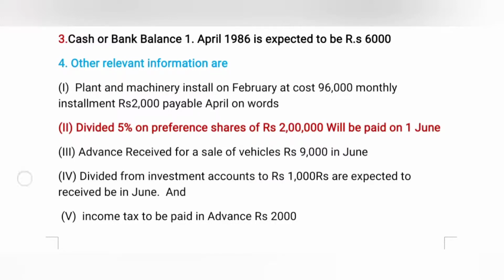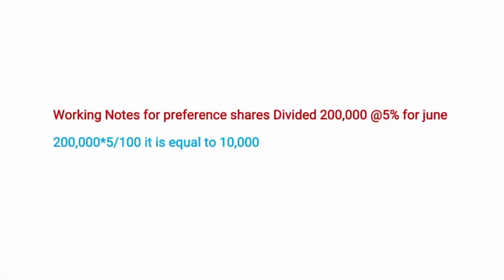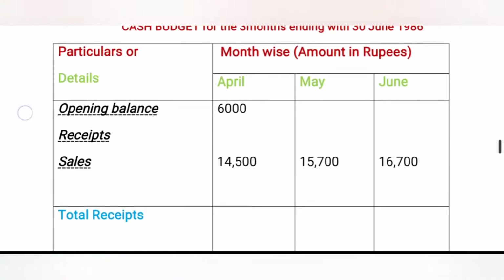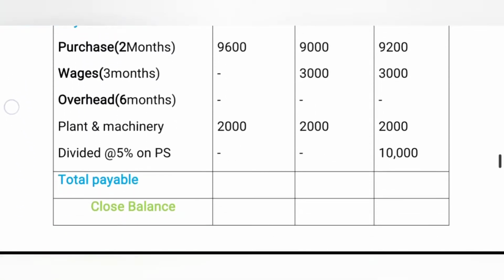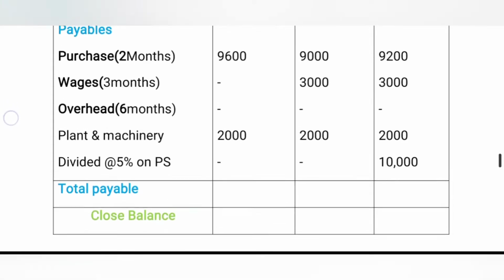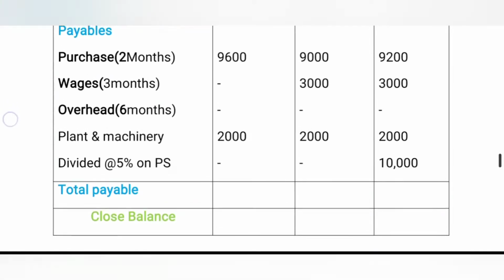Here 2 lakhs rupees at 5%, 2 lakhs into 5 by 100, it is 10,000. Note: preference shares dividend, 2 lakhs rupees at the rate of 5% per annum. This amount is payable in June. It is 2 lakhs into 5 by 100, equal to 10,000. This amount is posted in the budget. We are coming to the payment side of the cash budget. Here dividend at the rate of 5% on preference shares is payable in June as a 10,000 amount. It is complete. Now we are going to another transaction.